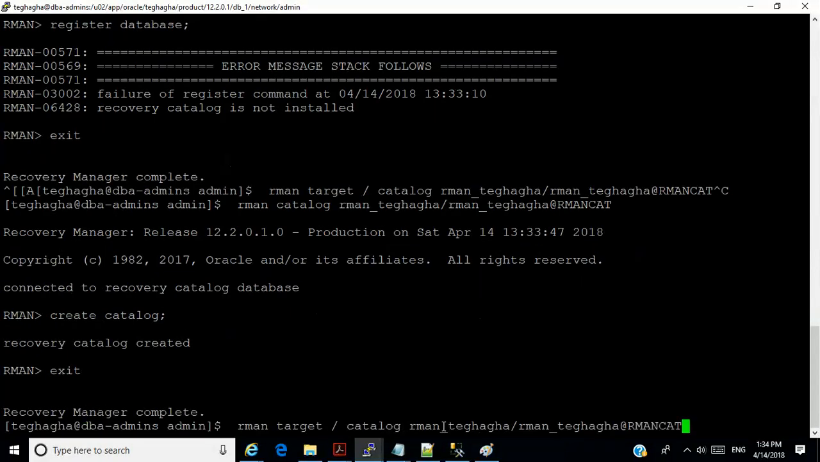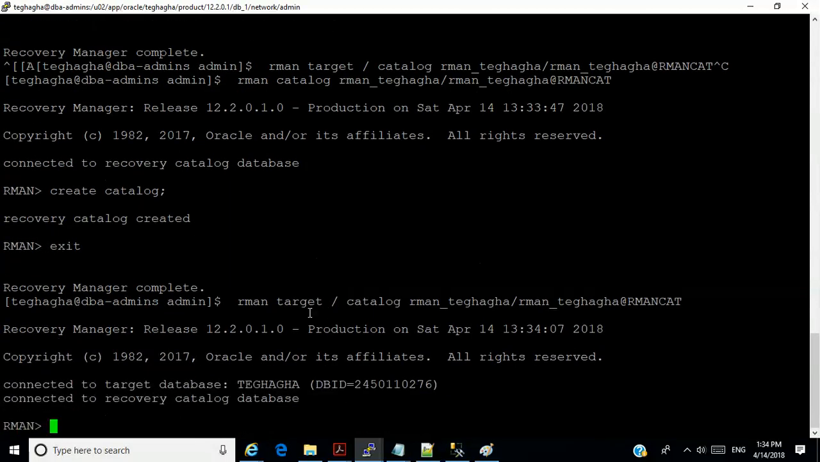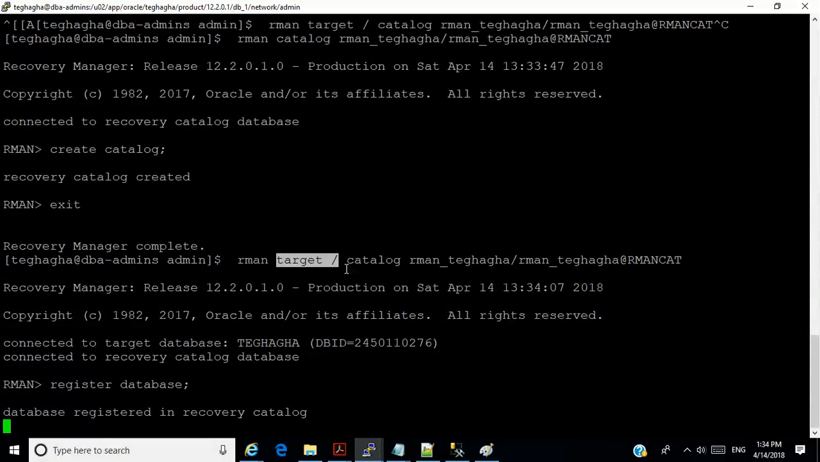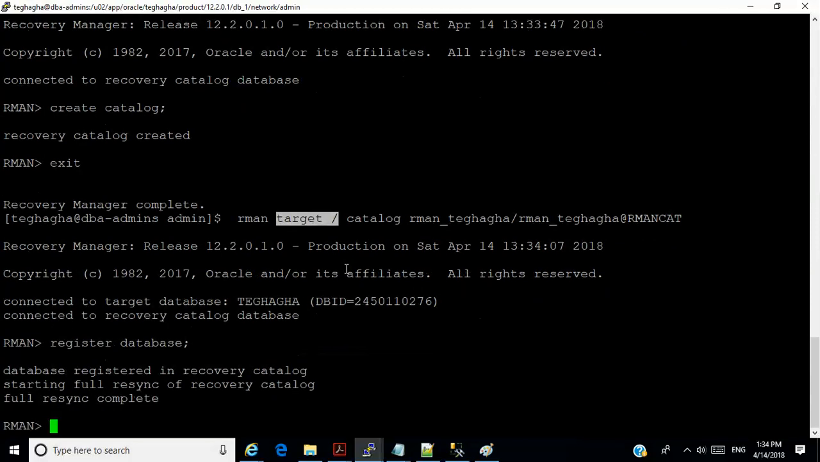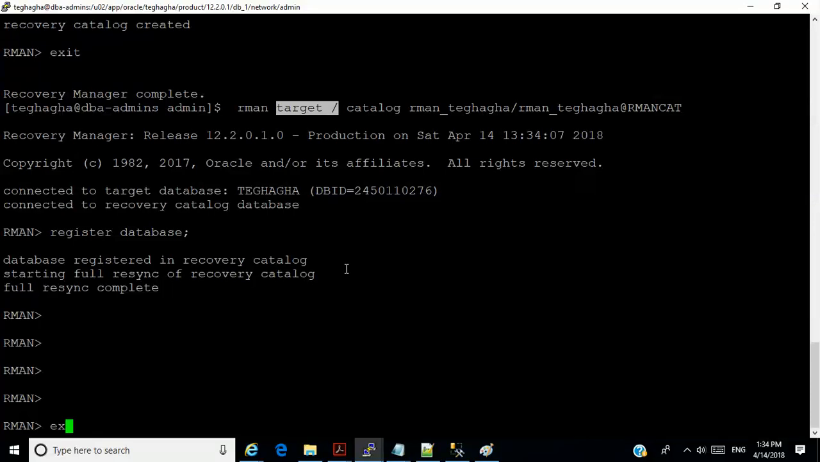So right now I'm going to connect back to the database. I have my target, and I'm going to now register this target. Register database. So the database is now registered, all right? Let me get out here. Clear.